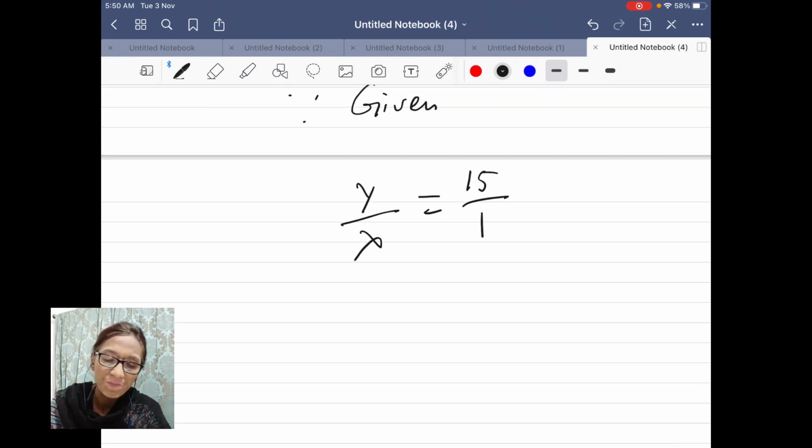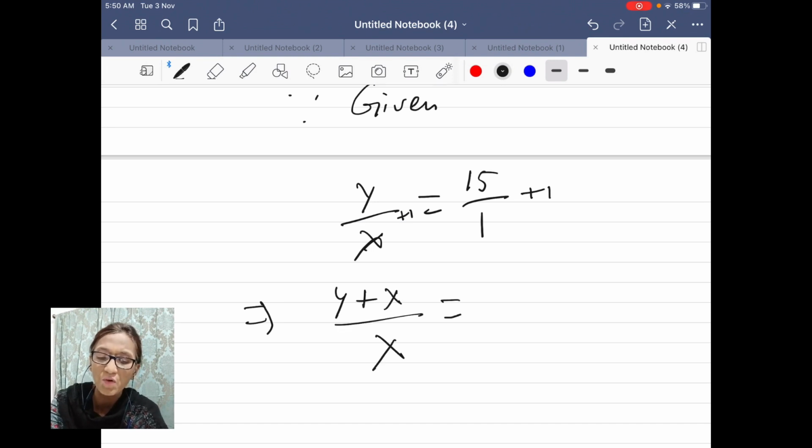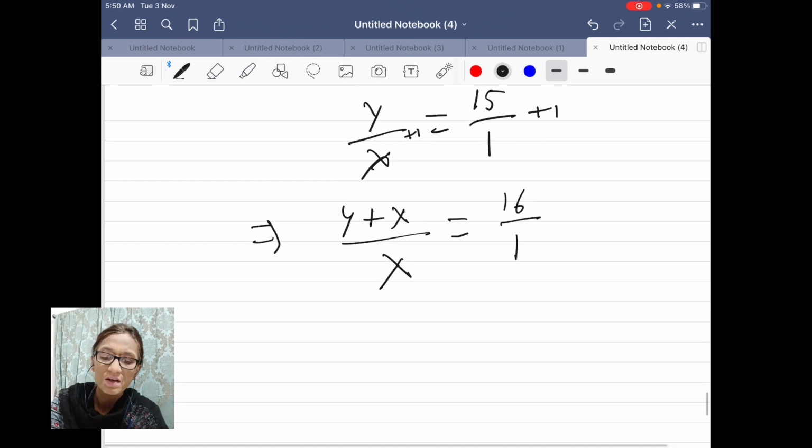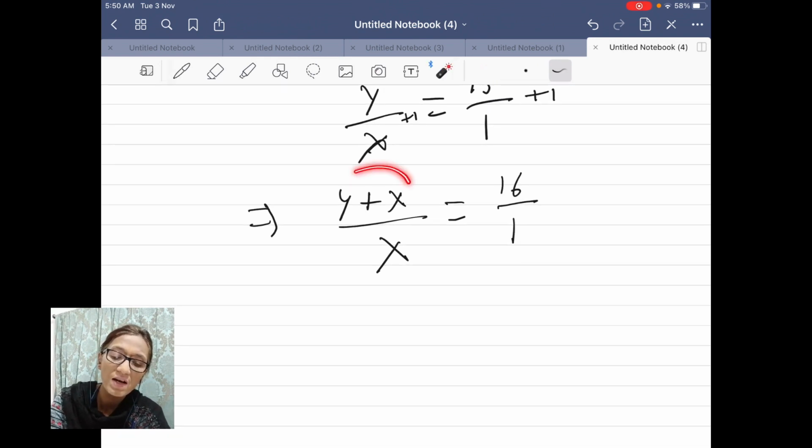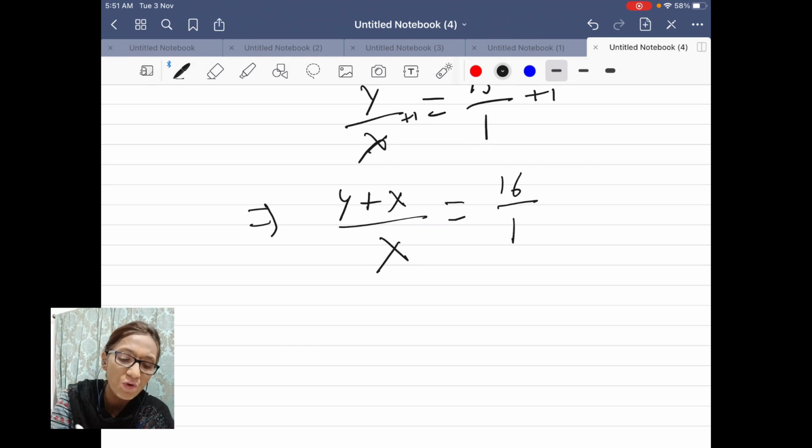Now adding 1 to both sides. Look at what adding 1 makes this equation: Y plus X, divided by X, is equal to 16 by 1. Now here you have the total number of nuclei, because decayed nuclei plus remaining nuclei is equal to the total number of nuclei.